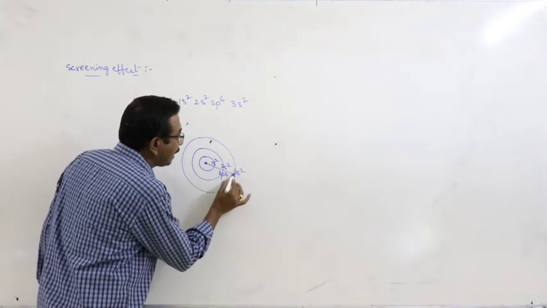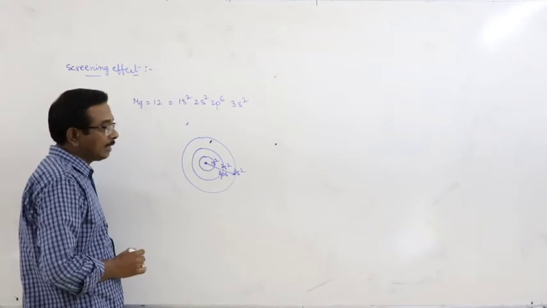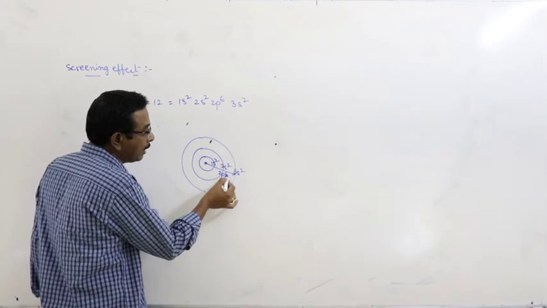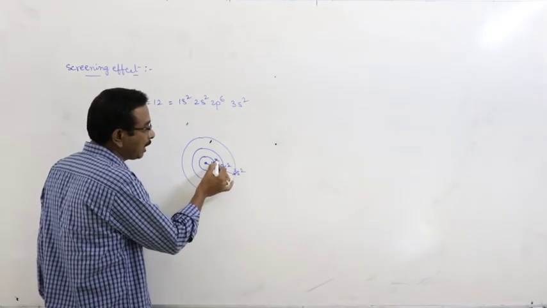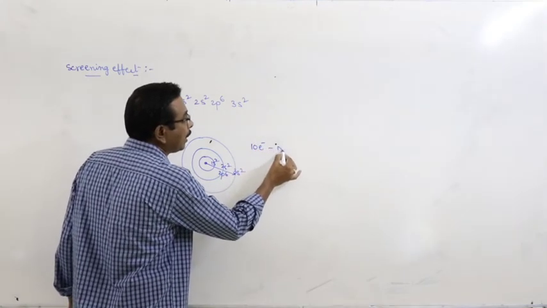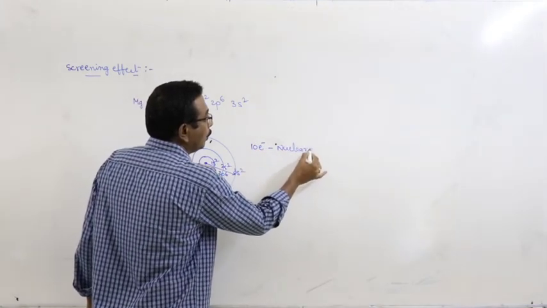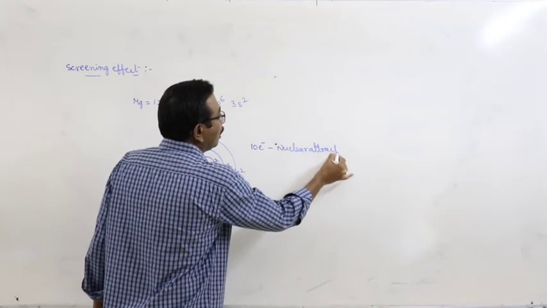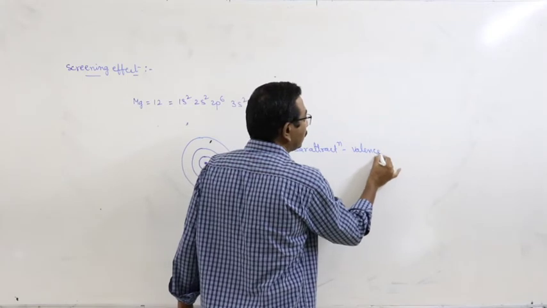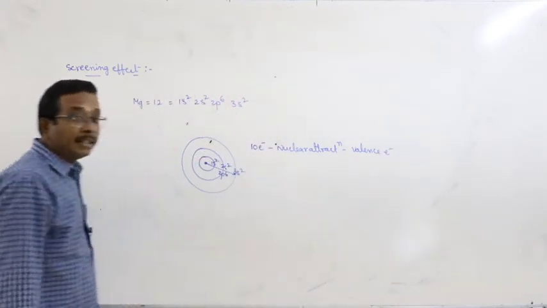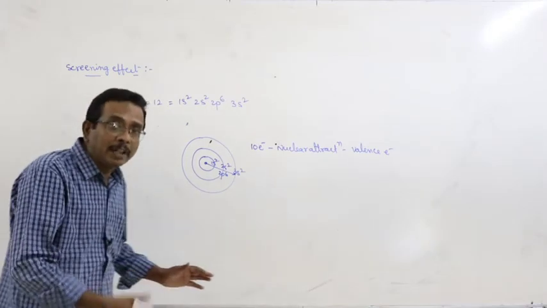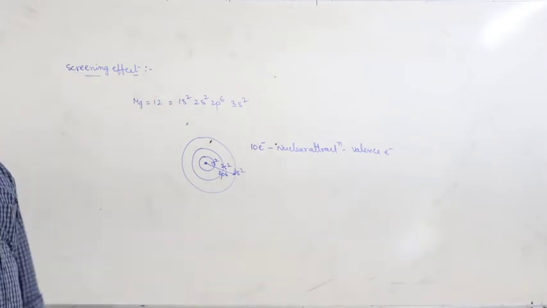The nucleus attracts the outermost electron towards itself. Then how many electrons are disturbing this nuclear attraction? 6 plus 2, 8, 8 plus 2, 10. Totally 10 electrons are disturbing the nuclear attraction on the valence electron. That disturbing phenomenon is known as screening effect.